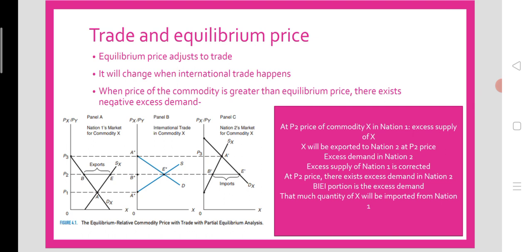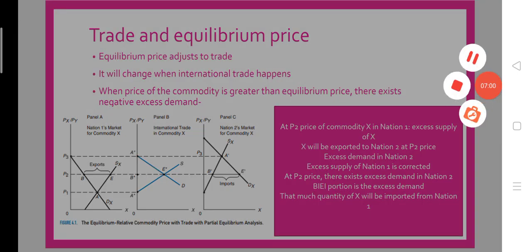At price P1 there will be no excess demand and no excess supply, but since the price is P2 in nation 1, there arises excess supply of commodity X, or negative excess demand for commodity X. That excess of commodity in nation 1 has to be exported to the country where there is excess demand for that commodity.